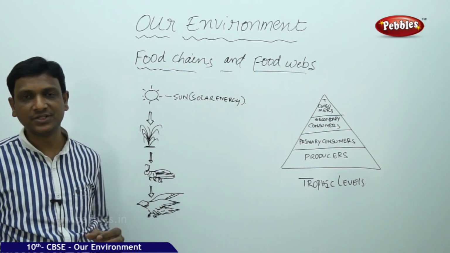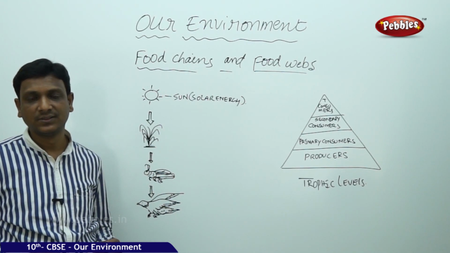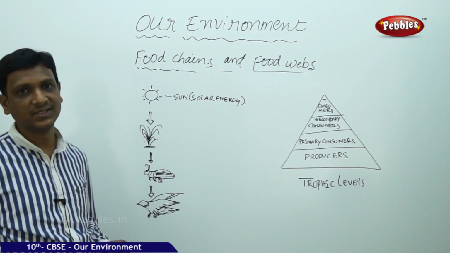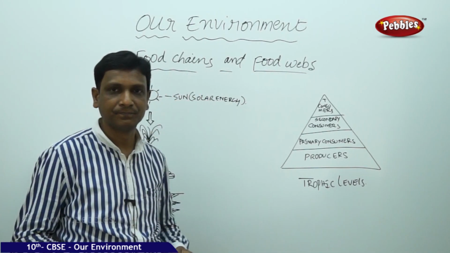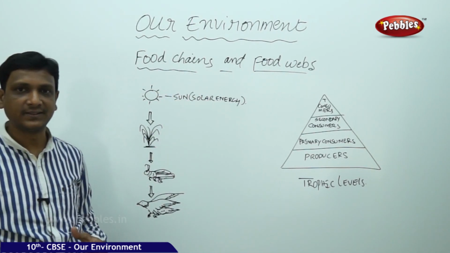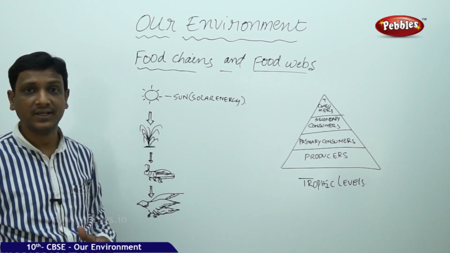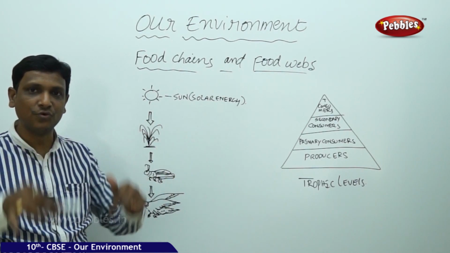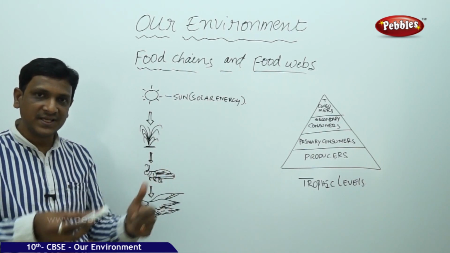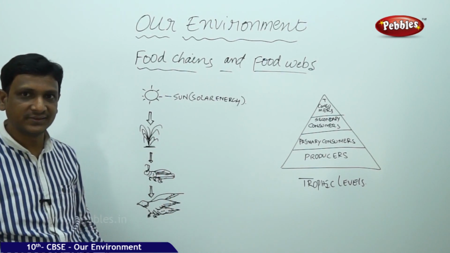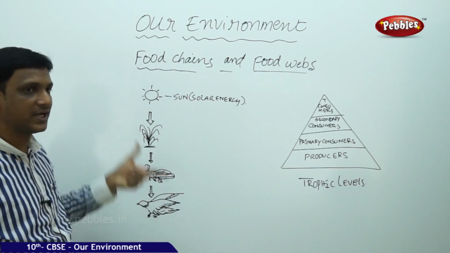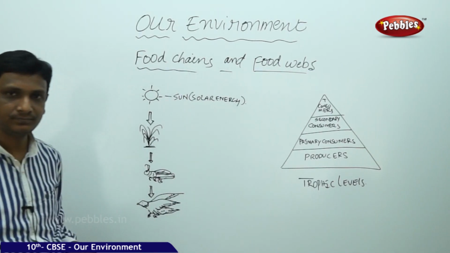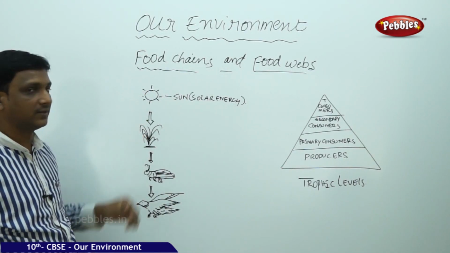To understand the food relations between various organisms, if you observe them, you find the food relations in the form of food chains or food webs. If you make a note of which organism is eaten by which organism, or how an organism gets its food, what the source is, and you find the relations in the form of a chain, you call it a food chain. If the relations are in the form of a web, you call it a food web. Let us begin with the source of energy, that is the sun, solar energy.